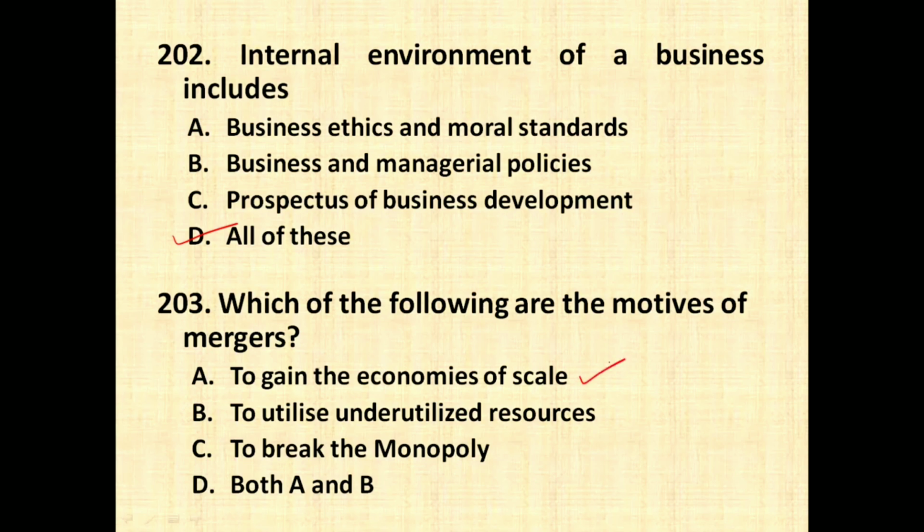Two companies merge together so that they can exploit the economies of scale, they can increase the level of production and decrease the cost of production. To utilize the underutilized resources, definitely it is also a motive of merger. Two firms merge together so that they can make benefit of underutilized or unutilized resources. To break monopoly, no, this cannot be a motive of merger, because whenever two companies merge together, they are creating a monopoly but they are not breaking a monopoly. So therefore option number A and B, that is both A and B, are correct answer of this question.